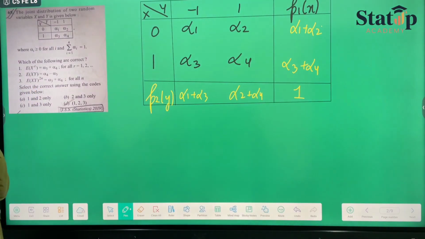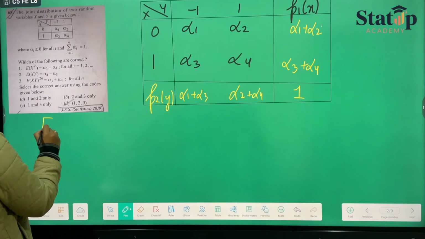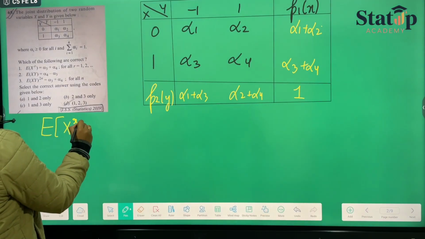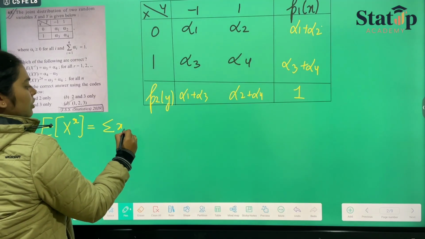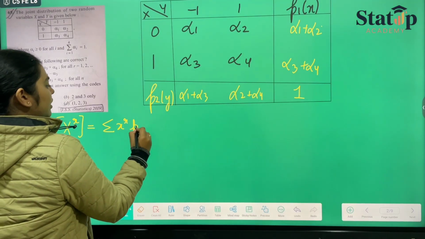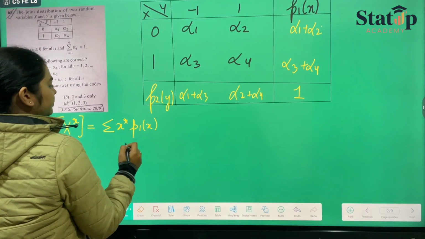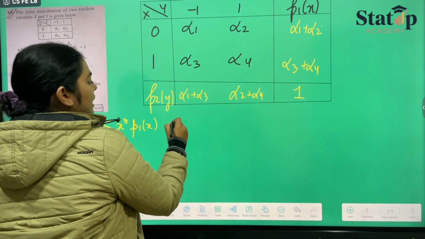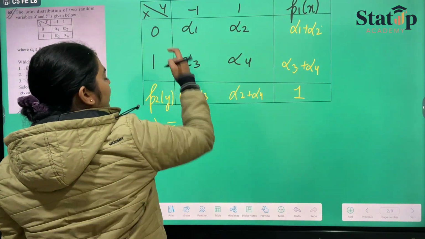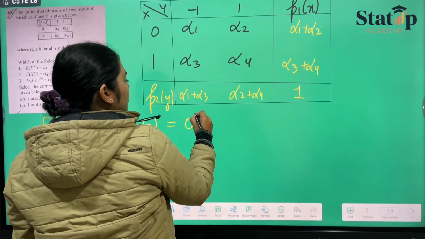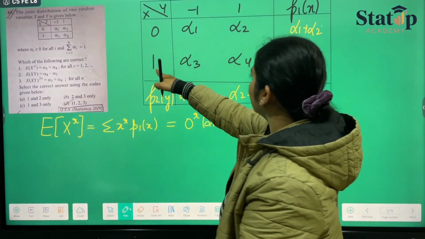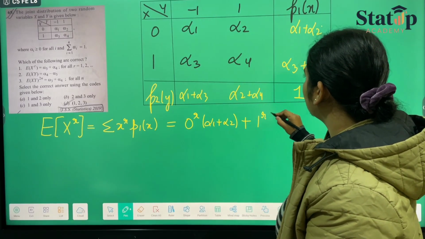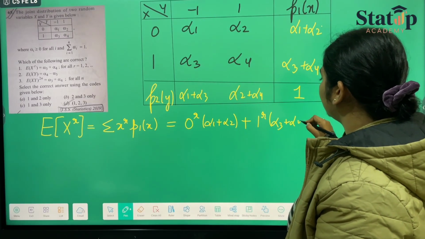Now they have given us three statements and they have asked us to calculate. The first statement is expectation of x raised to the power r. If we calculate expectation of x raised to the power r, this is nothing but summation of x raised to the power r into p1(x). So it will be 0 raised to the power r into alpha 1 plus alpha 2, plus 1 raised to the power r into alpha 3 plus alpha 4.